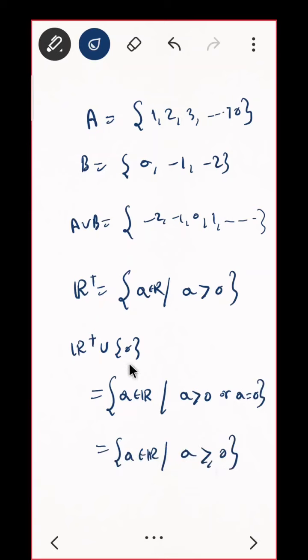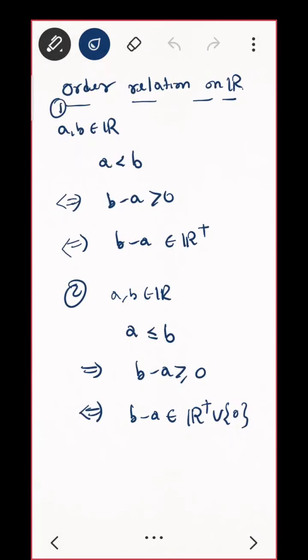That means R plus union 0, I am writing it as set of all a belonging to R such that a is either in R plus or a is in 0. That is a is greater than 0 or a equals 0. But in logic you have learned whenever there is OR, that is union, that is taking both together. When it is AND, that means intersection. When it is OR, that means taking both together. Both together means a is greater than or equal to 0. Now is it clear? Good. So is this order relation clear?